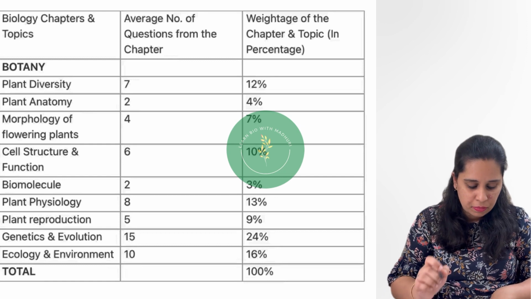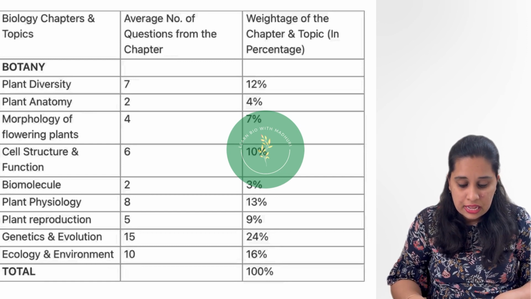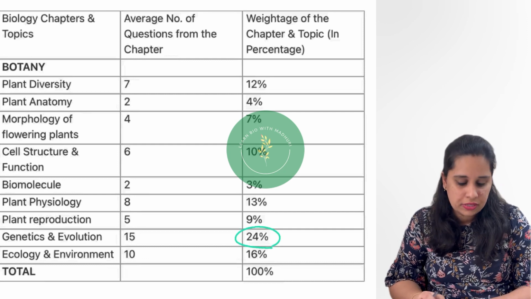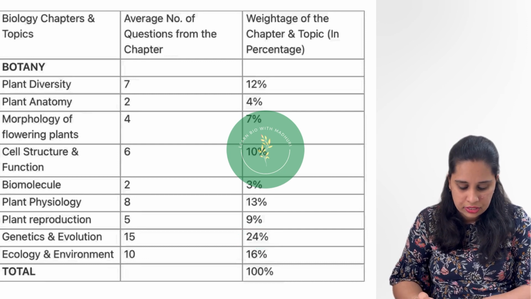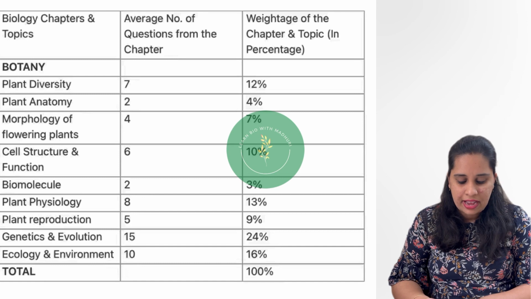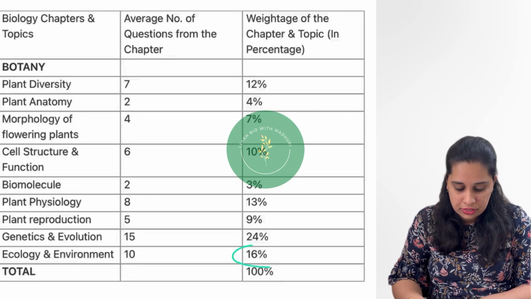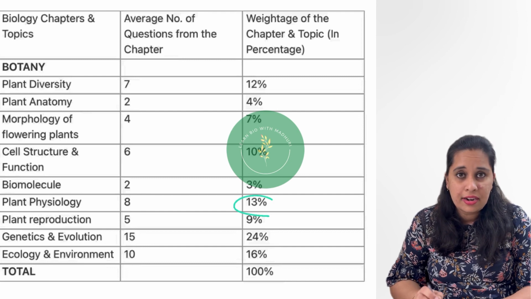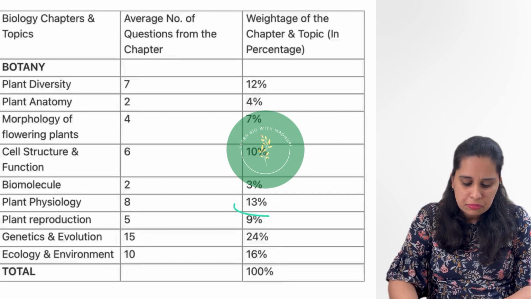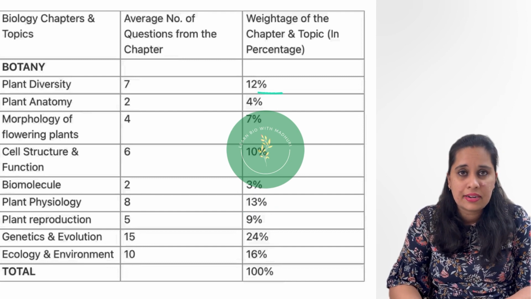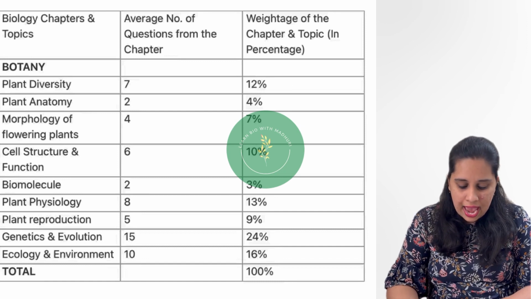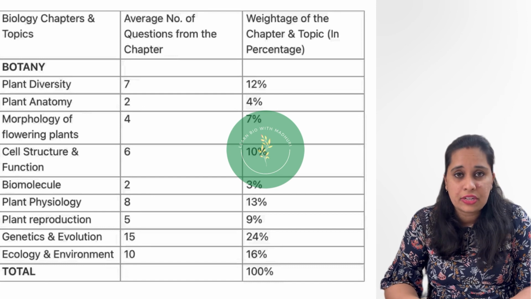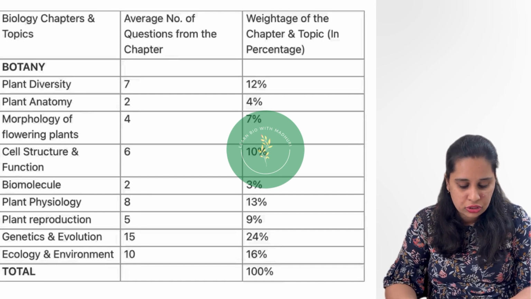For example, in botany, genetics and evolution, the overall weightage of this chapter will be 24%, as you can see on the screen, isn't it? Ecology and environment is showing 16%, right? And 13% will be plant physiology, 12% will be plant diversity, and for example, cell structure and functions also showing 10%.